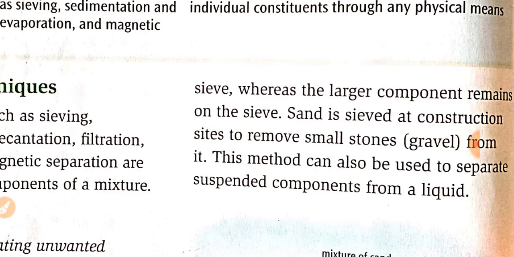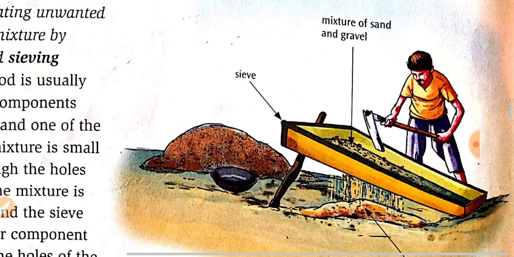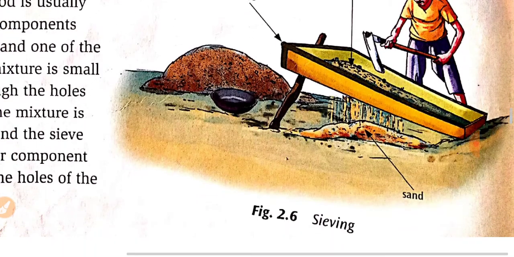Sand is sieved at construction sites to remove small stones and gravel from it. This method can also be used to separate suspended components from a liquid. So this is the method of sieving.